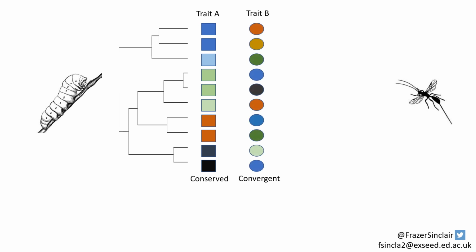Alternatively, where selection has taken place, there may be a situation such as this, where unrelated pairs of species have the most similar trait values. And in this case, we could describe it as phylogenetically convergent.